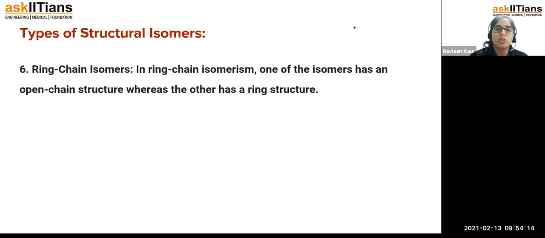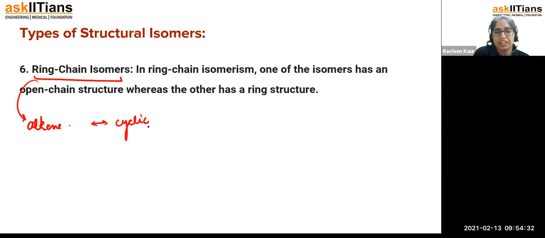Now, let's have a look at the next topic, ring chain isomers. In the case of ring chain isomers, it generally exists for the alkene system along with the cyclic system. The alkene and cyclic system can show this kind of thing. I'm removing this arrow, I made a wrong arrow. I was drawing it backwards, it became a habit. Cyclic system.